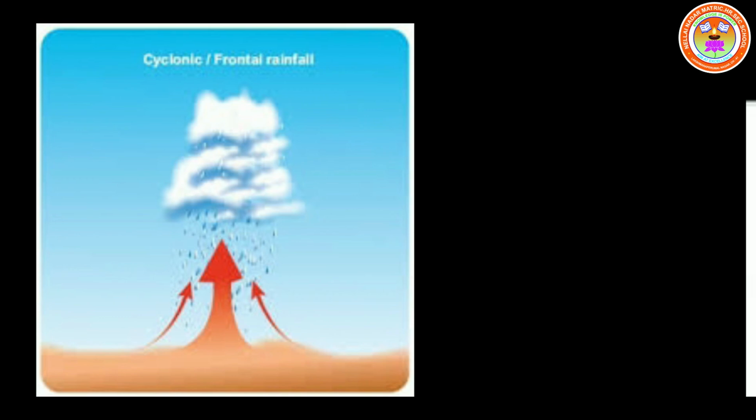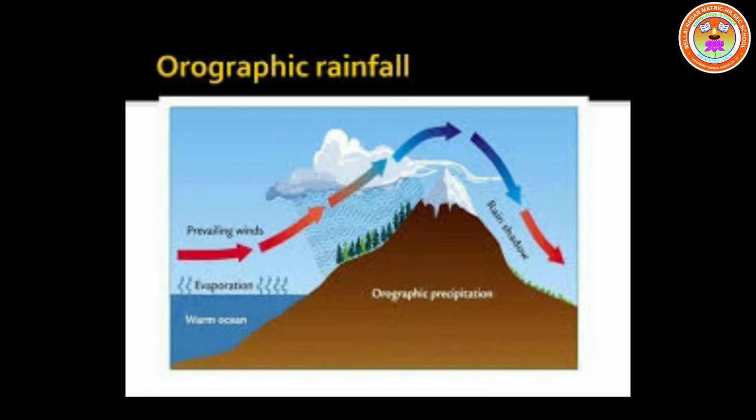The next one is, children, orographic rainfall, or relief rainfall. Orographic rainfall, another name relief rainfall, is caused when air is forced to rise against a high mountain.